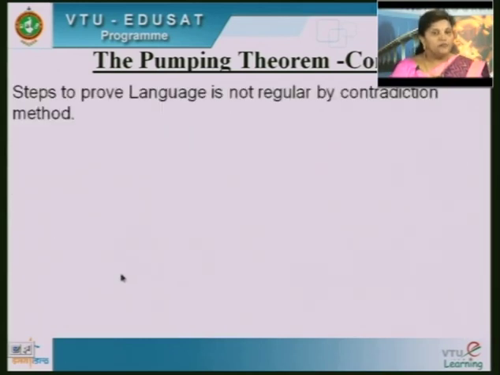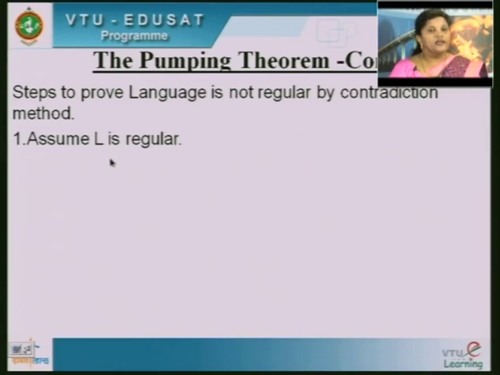Now in the problems, using this pumping theorem, you should prove that the language is not regular. We know that the pumping theorem holds good for a regular language. So, we will always prove the problems by the contradiction method. I have clearly listed the steps, so you can follow them and prove that a given language is not regular, if it is not regular.